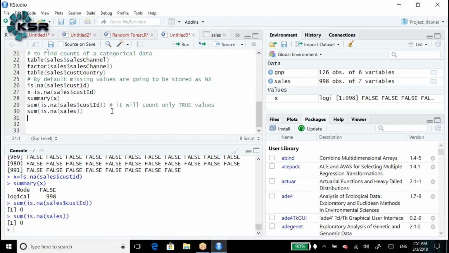Any question, guys? Yes. We have a separate session to treat the missing values, and I will explain that.